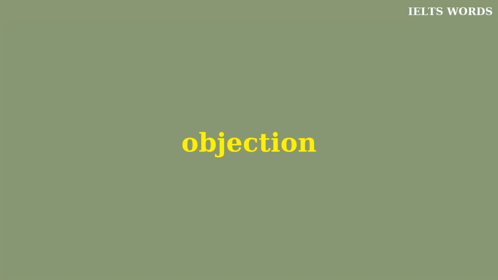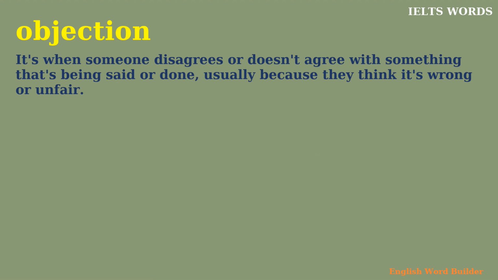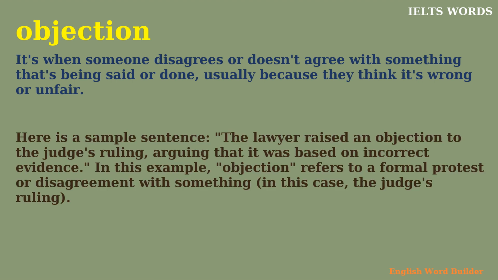Objection. It's when someone disagrees or doesn't agree with something that's being said or done, usually because they think it's wrong or unfair. Here is a sample sentence. The lawyer raised an objection to the judge's ruling, arguing that it was based on incorrect evidence. In this example, objection refers to a formal protest or disagreement with something, in this case, the judge's ruling.